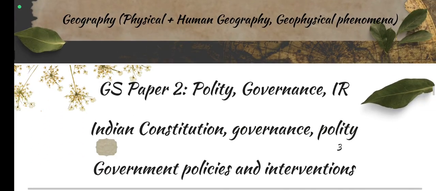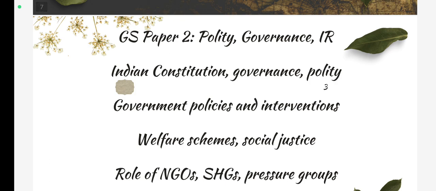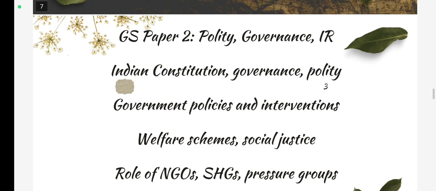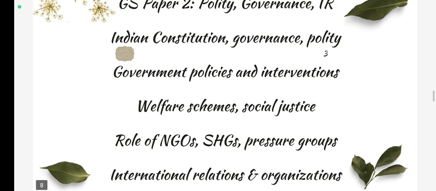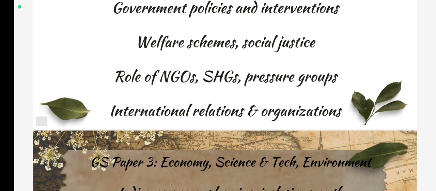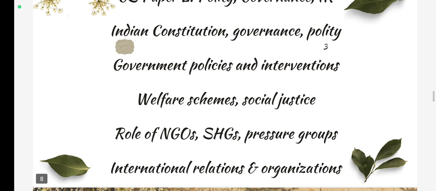Okay, so now let's come to GS paper 2, polity, governance and IR, meaning international relations. In this paper you have to learn about the Indian constitution, governance, policy, polity, government policies and interventions, welfare schemes, social justice, the role of NGOs, SHGs, pressure groups, and international relations and organizations. So this paper totally deals with polity, governance and international relations.